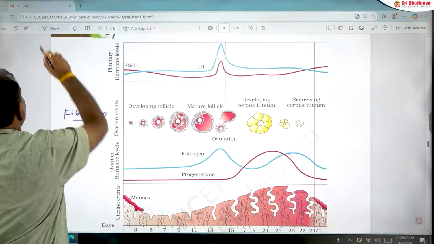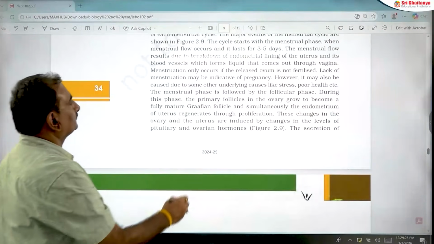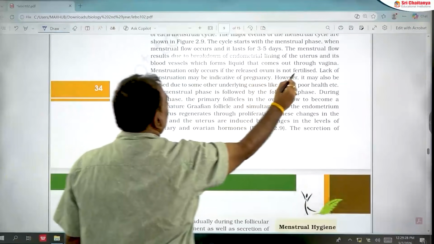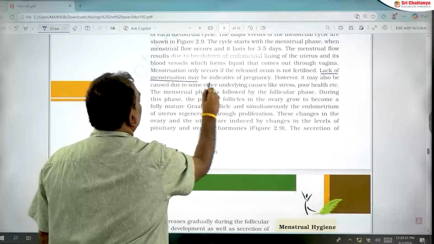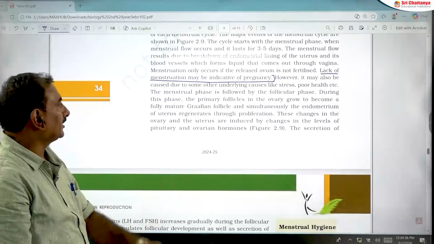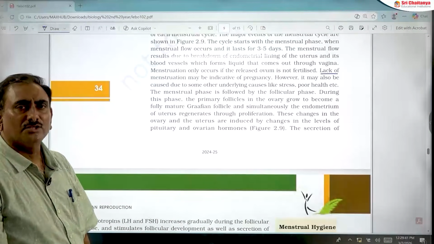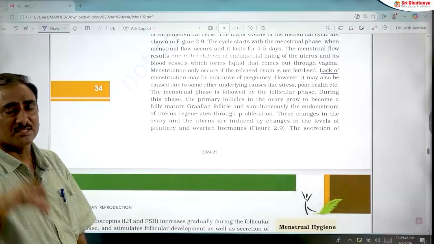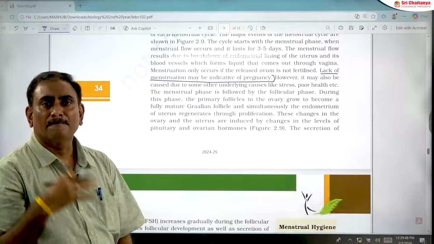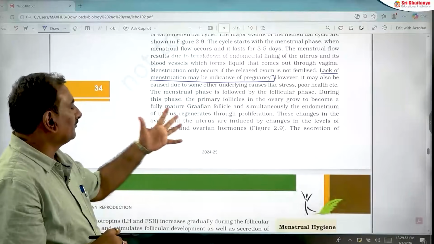Next, one more important point is lack of menstruation. Lack of menstruation may be an indicator of pregnancy. This is a very important point. Sometimes lack of menstruation is also due to stress or health problems, etc. But in a normal, regular, healthy woman, lack of menstruation is an indication of pregnancy. This is a very, very important point.